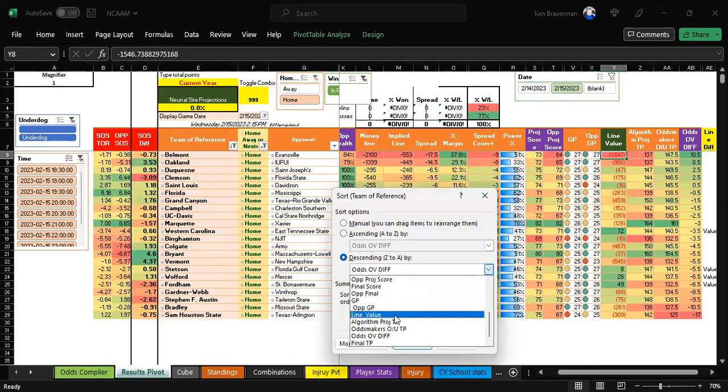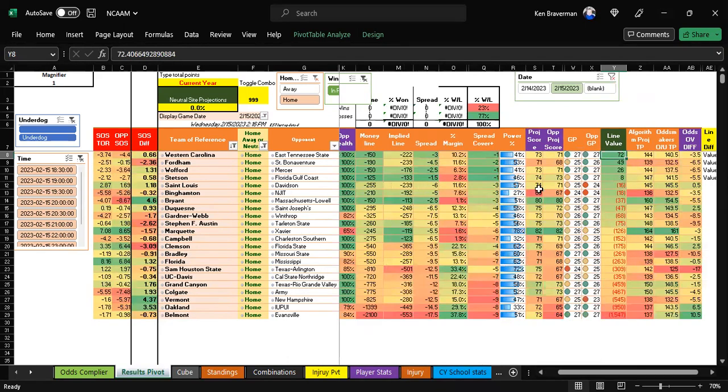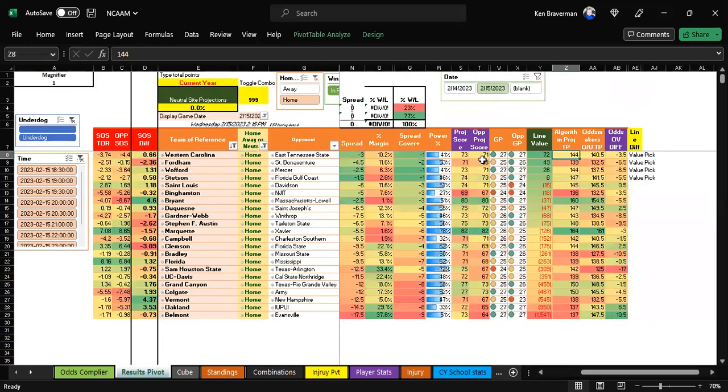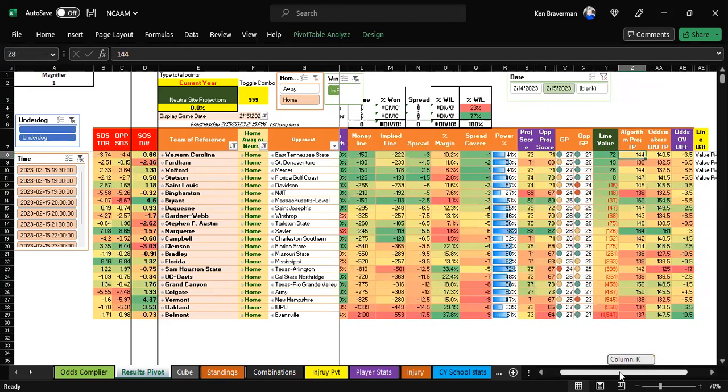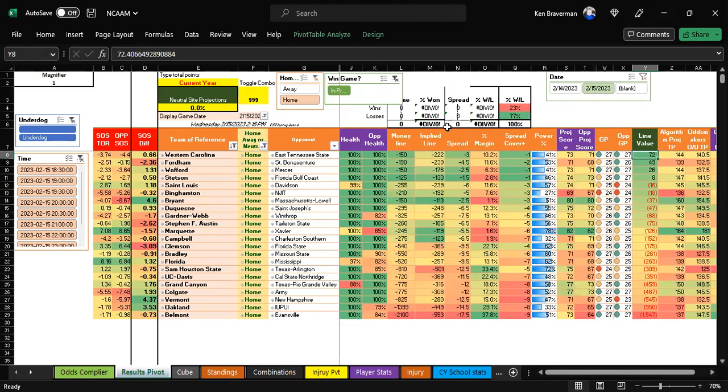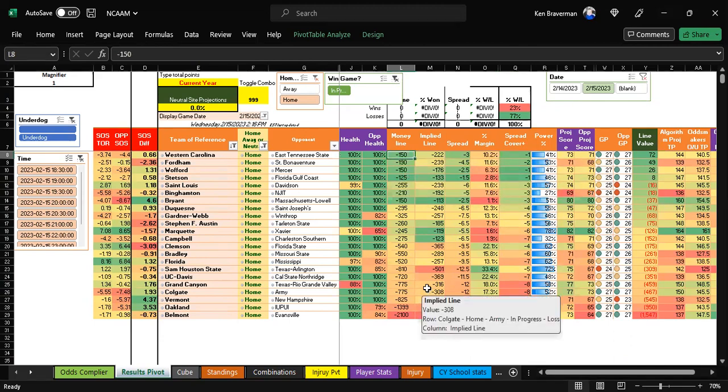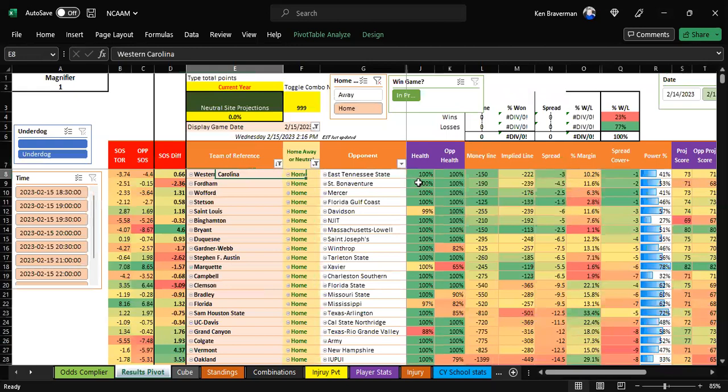Sorting by line value. This is the equation that I set up to compare what the algorithm's projected line for the game should be and what the actual line is for the game, and compare the two and come up with this thing called the value pick. So basically, we think that Western Carolina should be, no, that's total points. Sorry. We think that, here, I'll make this easier to read. The money line for Western Carolina is minus 150. Let's go through the game string here to understand what's happening.